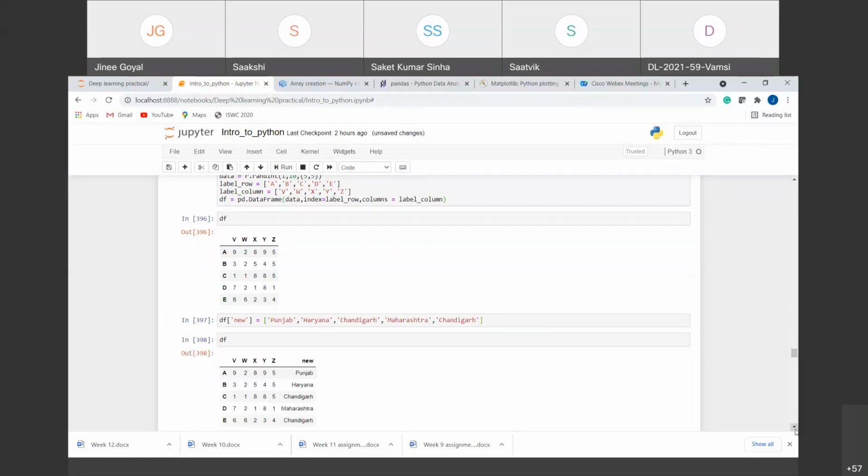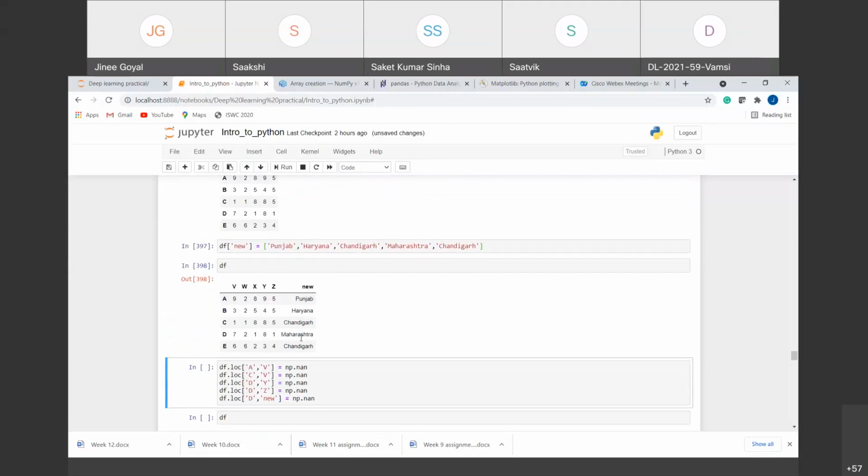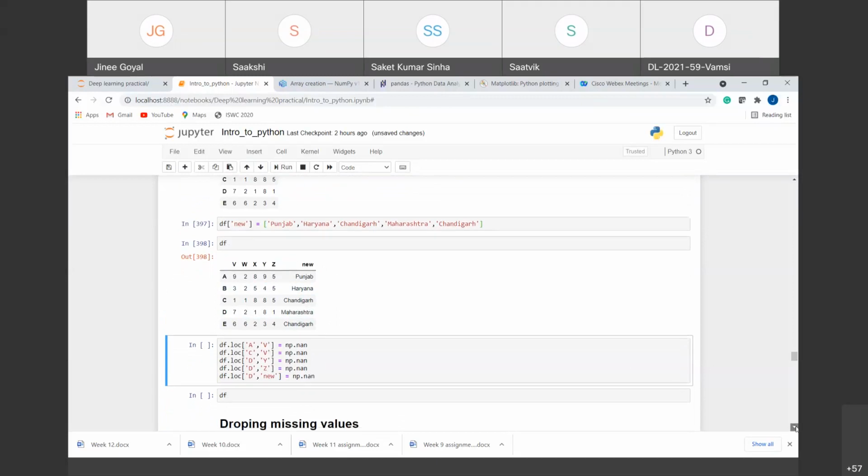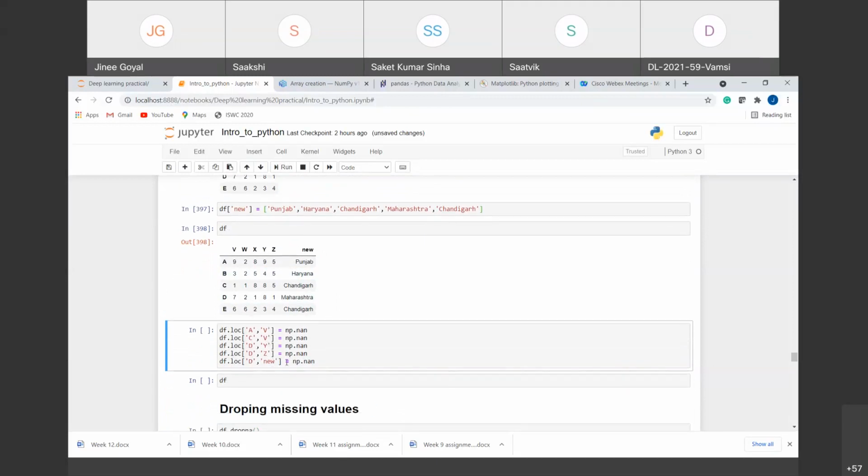So you will see that our data frame now consists of a new column of type string. So now that we have created this data set, you have seen that there are no null values here. To handle the missing values, first of all, we are creating some missing values here. I am randomly creating some missing values. So how am I creating the missing values?